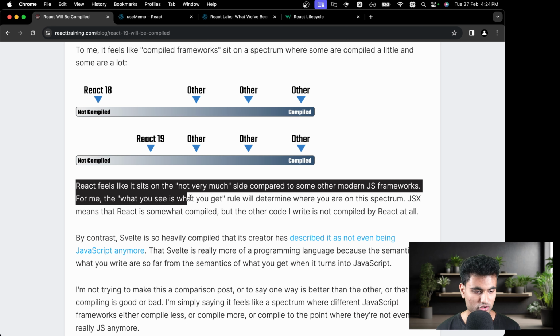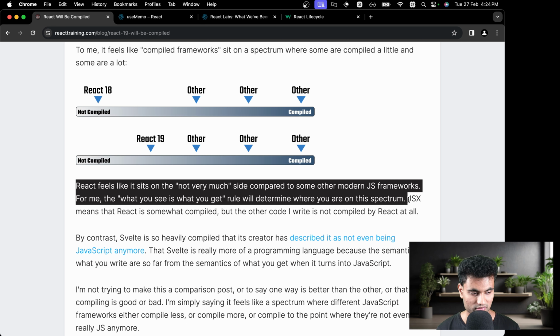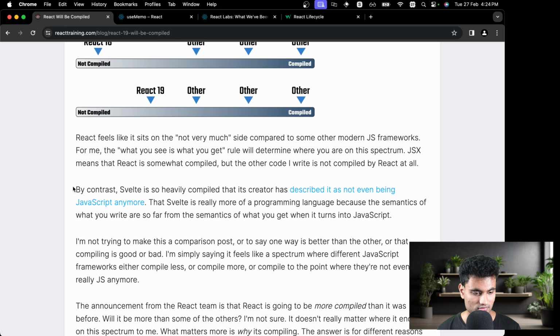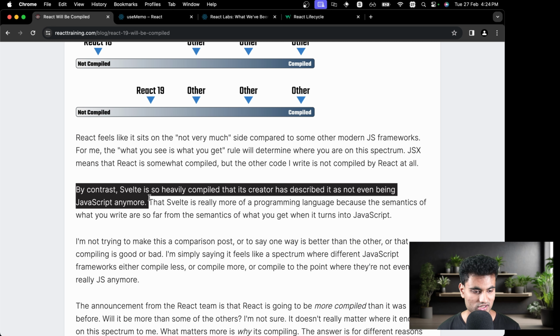For me, the what you see is what you get rule will determine where you are on the spectrum. JSX means that React is somewhat compiled, but the other code I write is not compiled by React at all. By contrast, Svelte is so heavily compiled that the creator has described it as not even being JavaScript anymore.